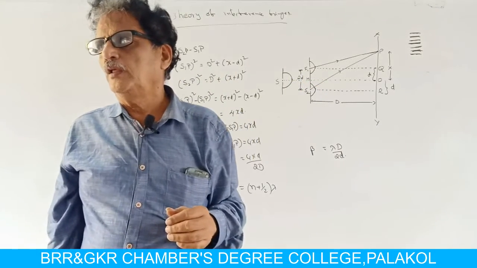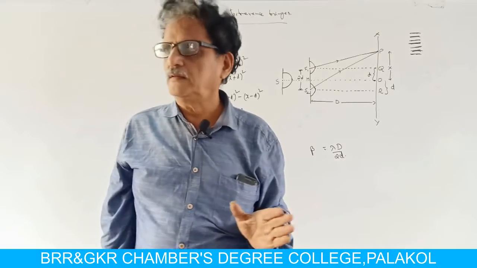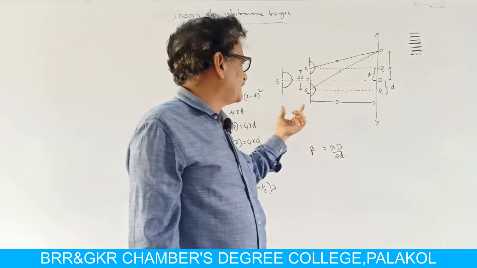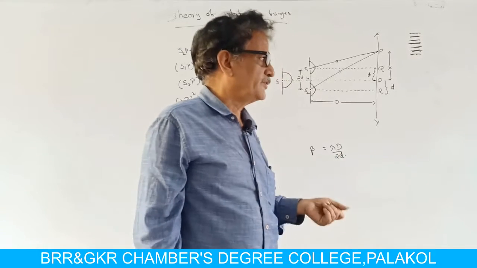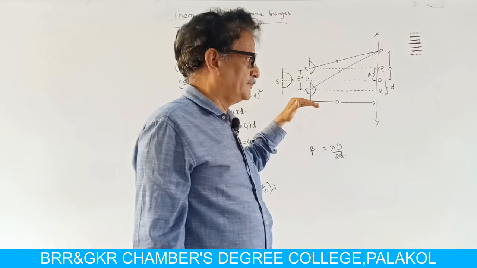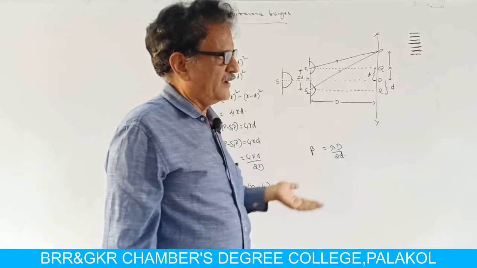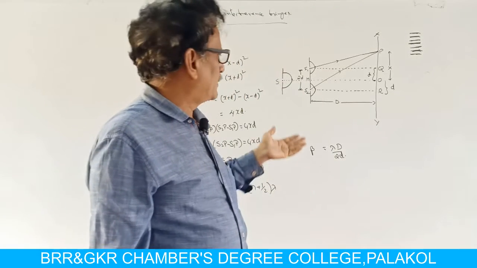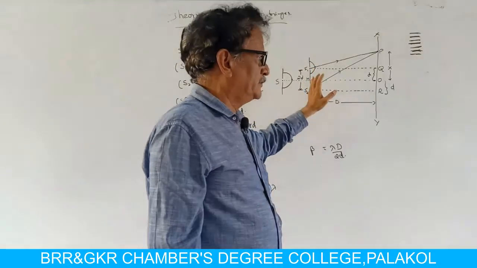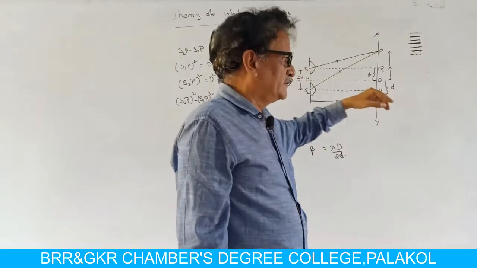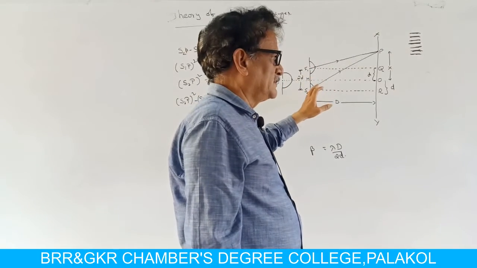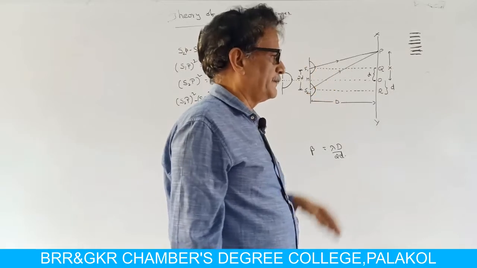So, in order to fulfill that condition, Young arranged this type of arrangement to get such coherent sources. Now, the rays from S1 and S2 are coherent rays. S1 and S2 serve as sources of coherent light, coherent sources.